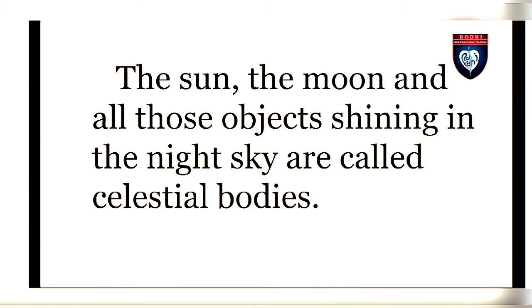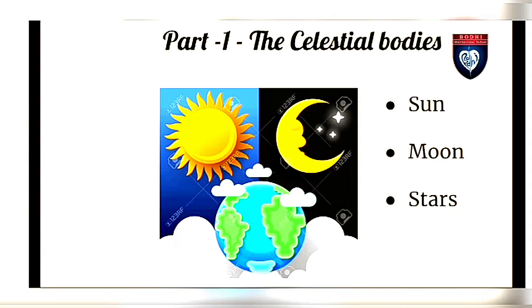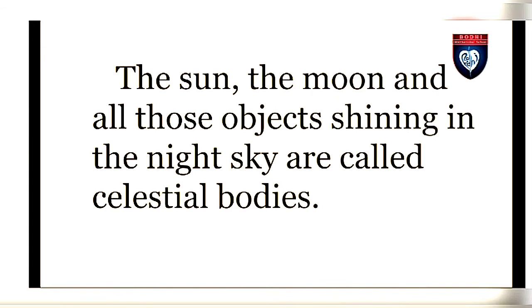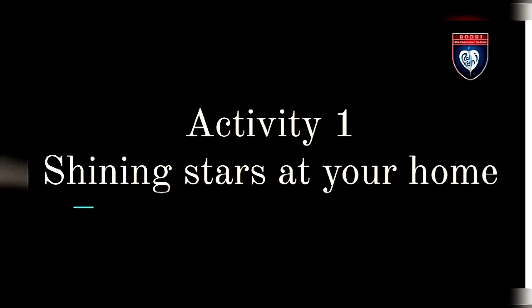What are celestial bodies? The sun, the moon, and all those objects shining in the night sky are called celestial bodies. Among those celestial bodies, today we have taken only the sun, the moon, and the stars, and you are going to explore about it. I have come up with some ideas to stimulate your interest in this chapter.